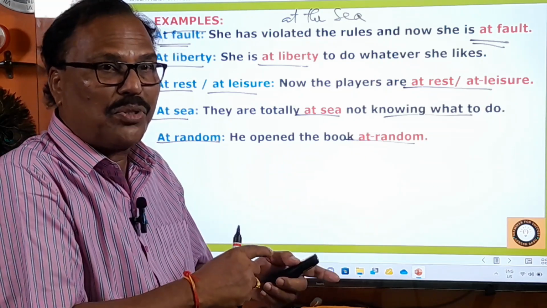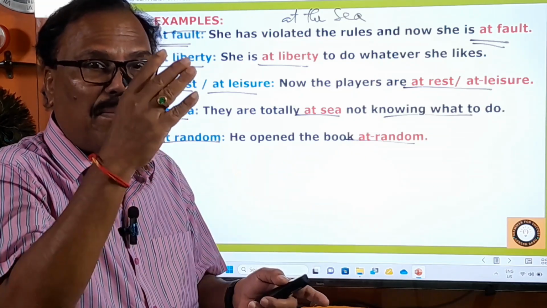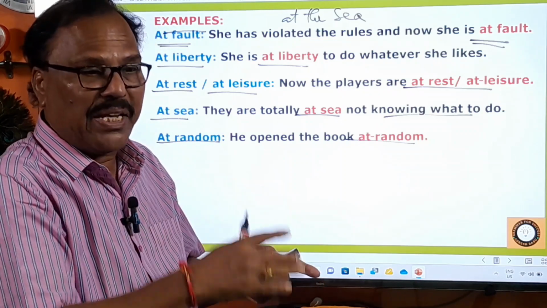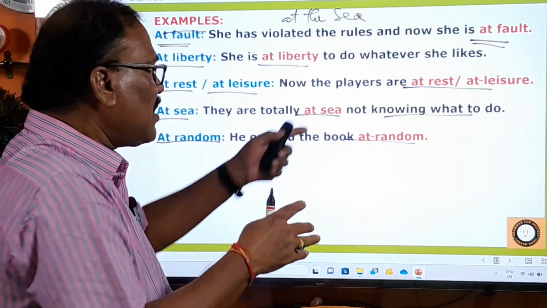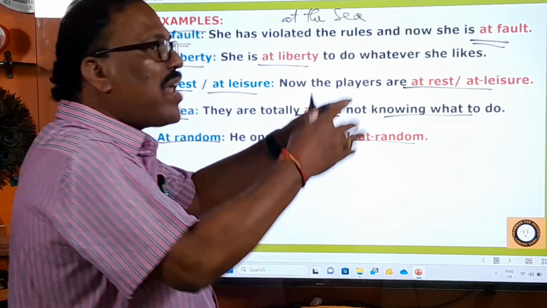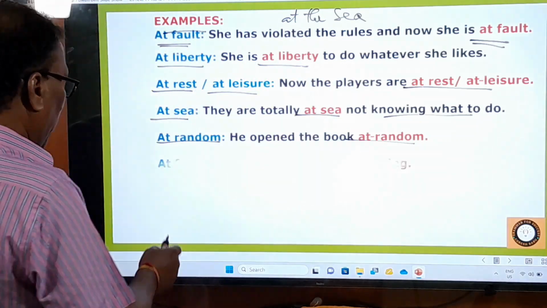You are not opening the book to see the content on page number 72 or 42, something like that. It's not like that. You are opening the book at random. Okay, beautiful phrase.